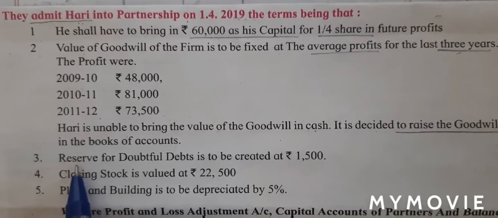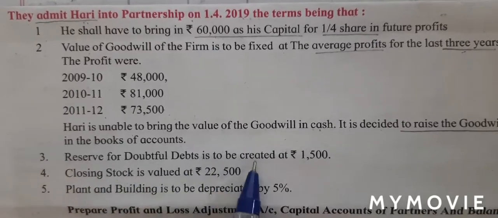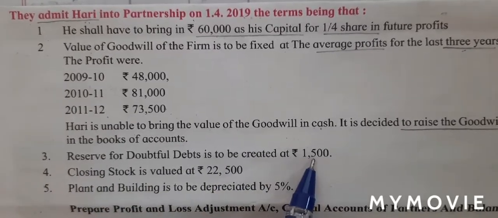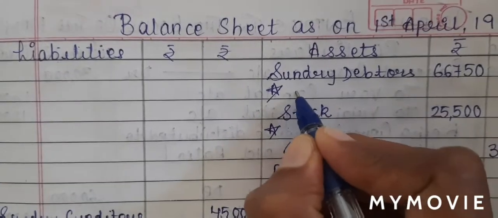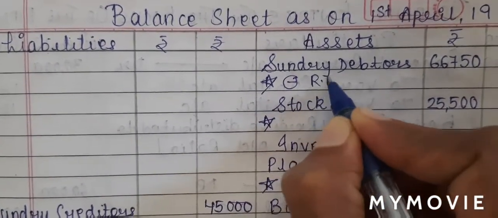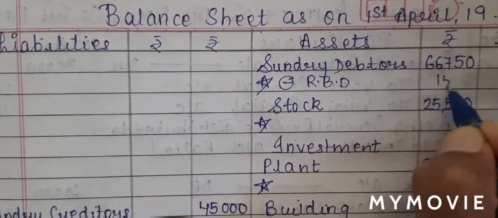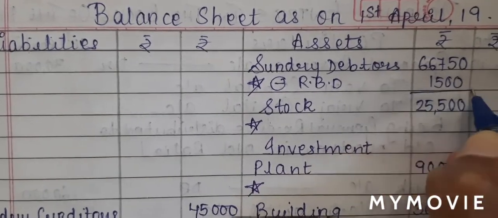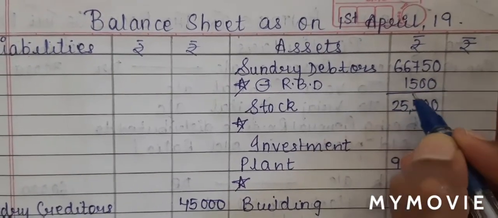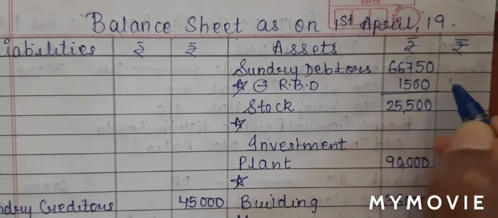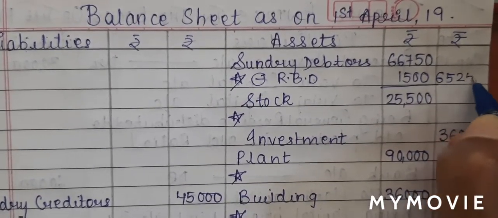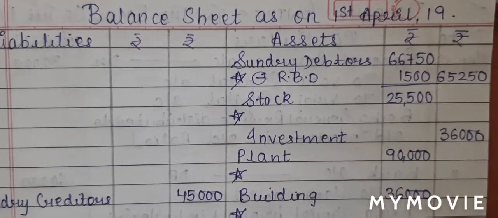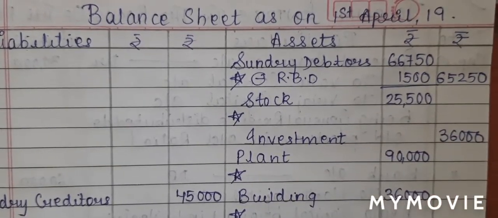Adjustment number 3. Reserve for doubtful debts is to be created at 1,500. So let's do the first effect for RBD. So on the asset side I have debtors. I'll say less RBD 1,500. So 66,750 minus 1,500. I'll get a balance of 65,250. This is my first effect for RBD.